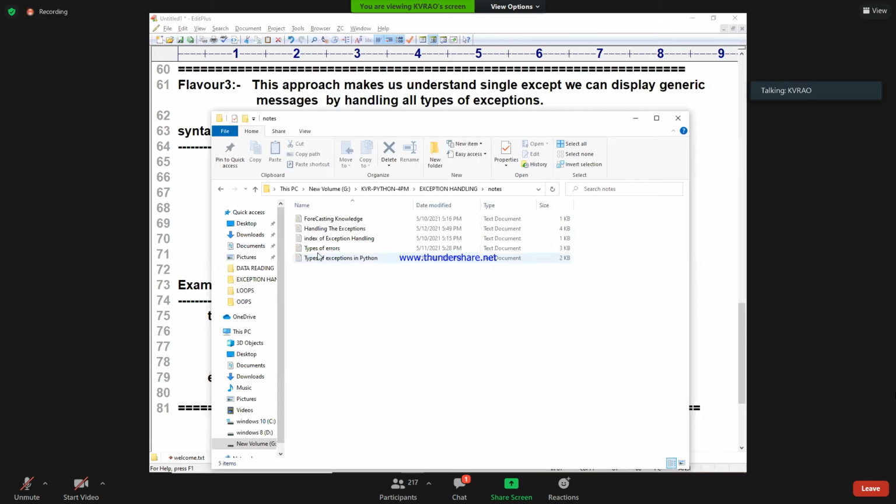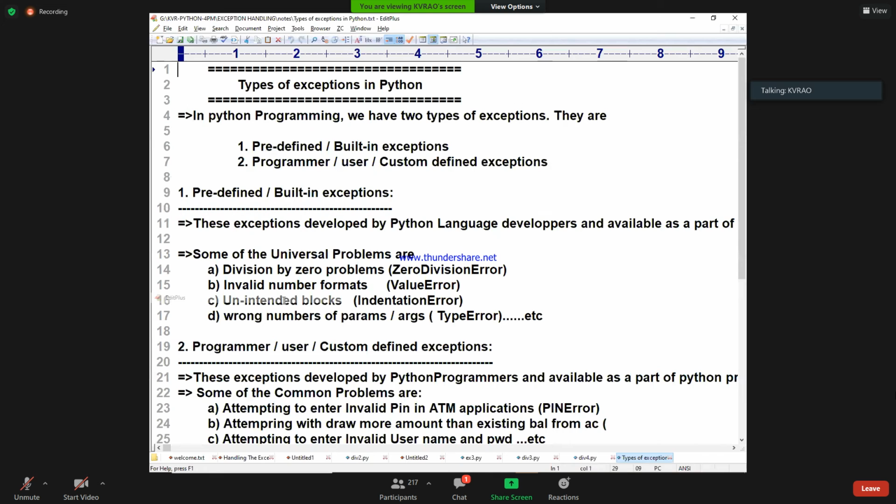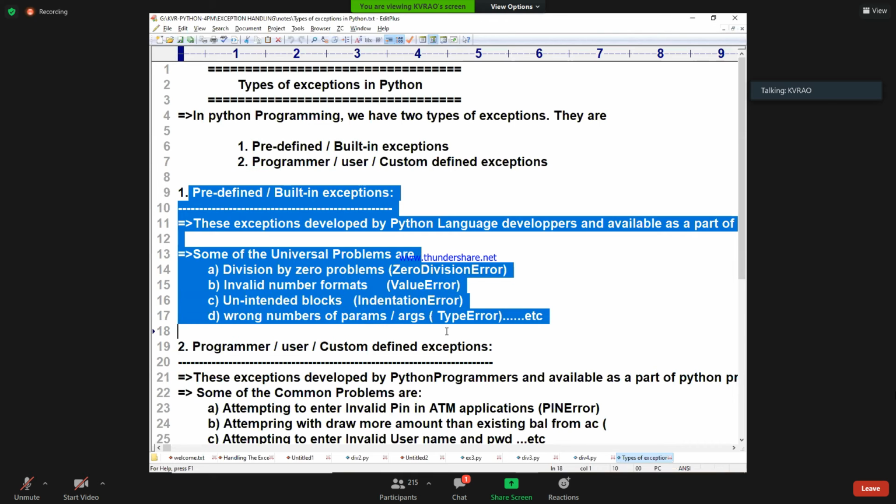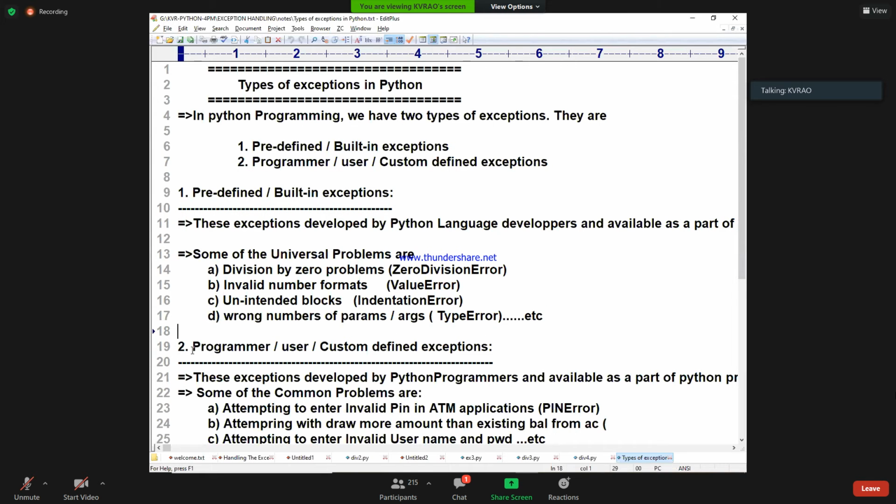Right. Types of exceptions in Python. Exception names: how many exception names? Infinite. So many types of exceptions. Predefined exceptions and programmer defined exceptions. Predefined exceptions were already explained in the class. Programmer defined exceptions, or custom defined exceptions, now.